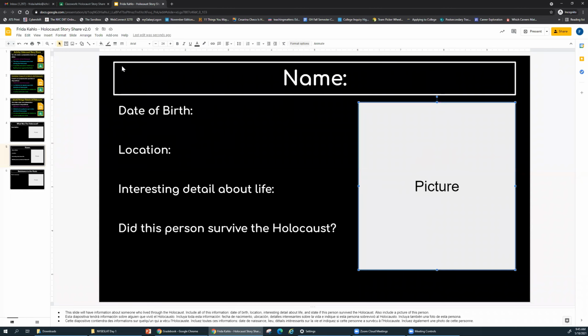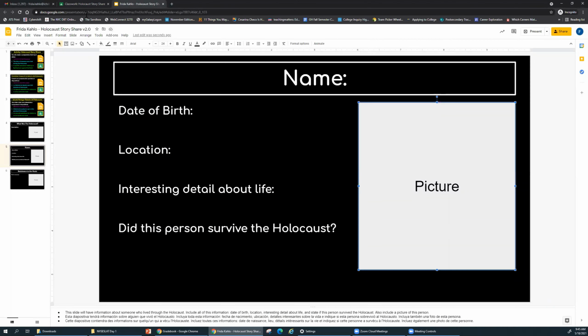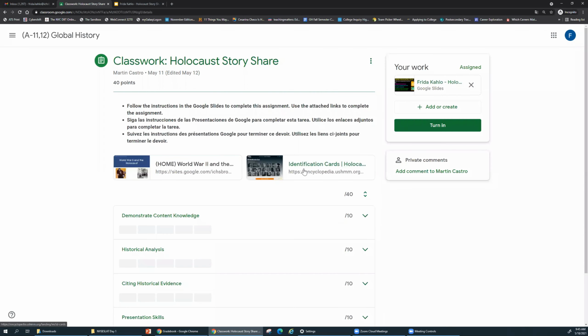Okay. So in order to find this information, you're going to go to the assignment, and right here you'll see links to different sites, right? So in order to do this one right here with the name, you're going to need this one, the identification cards link.